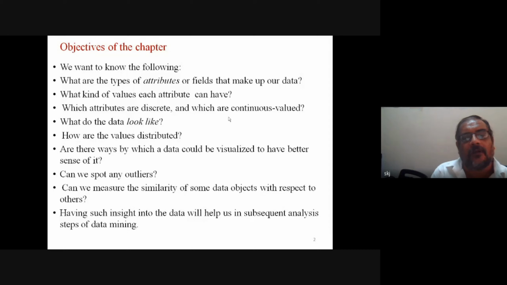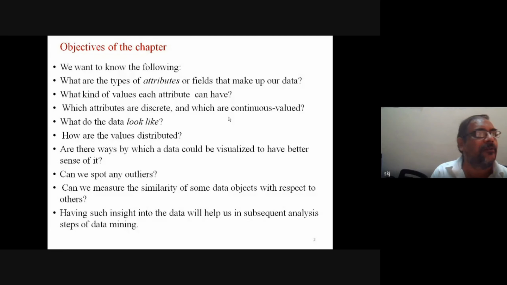How are the values distributed? If we have a set of values of one data set, and we have to study it, whether the data is following any pattern or distribution pattern.